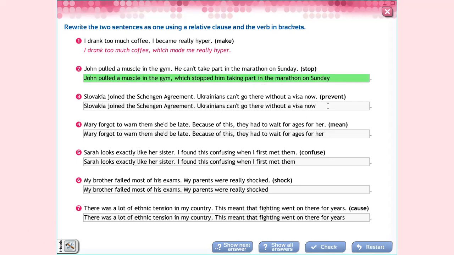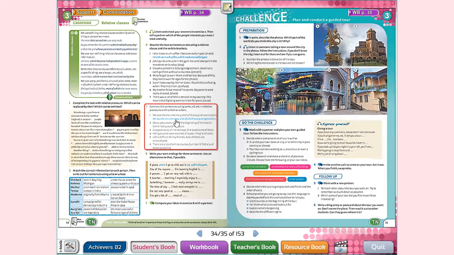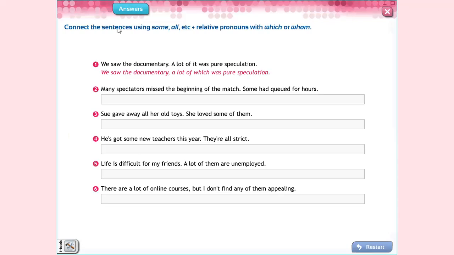Don't forget the verbs in parentheses: prevent, mean, confuse, shock, and cause. You have to do the same thing. Rewrite the sentences as one using relative clauses and the verb in brackets, okay? Continue doing the other exercises, please. And let's move on to exercise number 5.